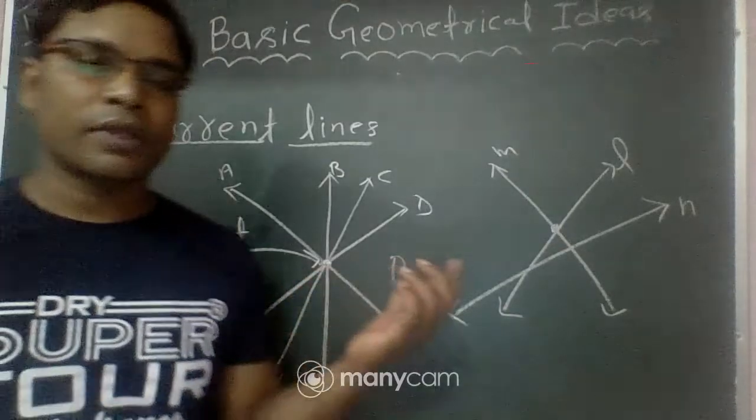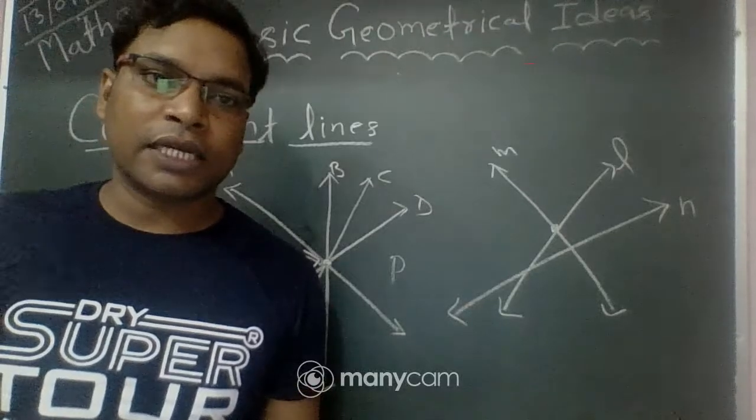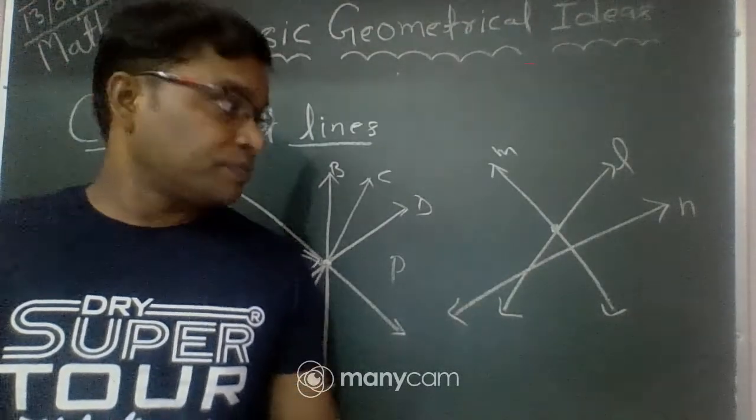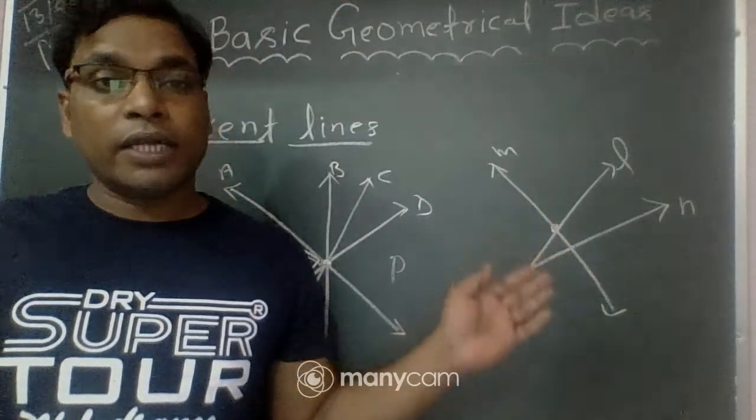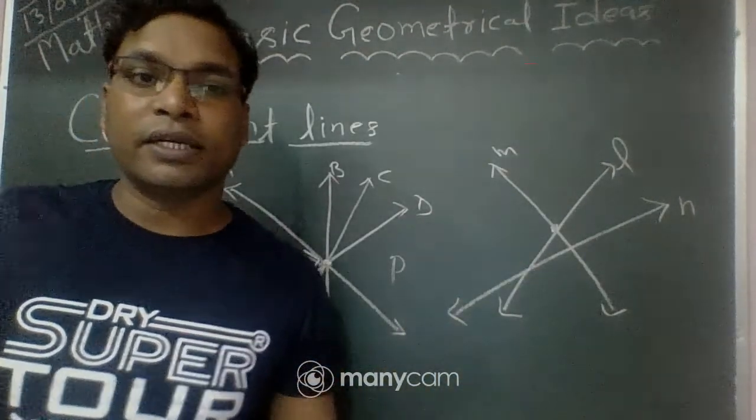When three or more lines pass through the same point, they are called concurrent lines, and when lines do not pass through the same point, they are called non-concurrent lines.